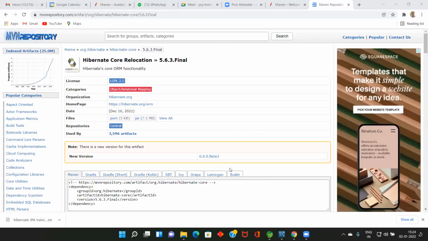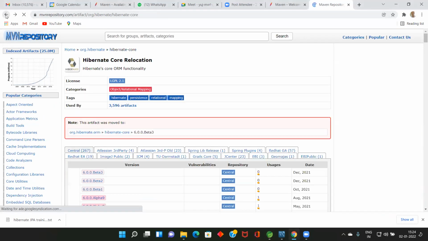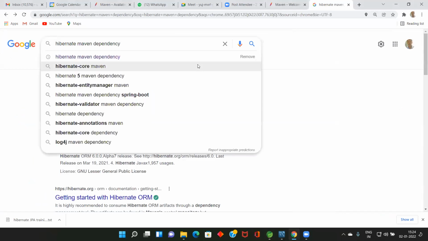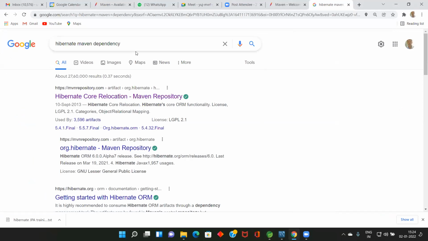Then probably this is going to create a lot of problems right from the beginning. Anyway, I'll go right from the beginning, since we are now recording, so that they will also understand. Can you all type Hibernate Maven dependency, enter. I think all could see. If you could not see, let me know, because I'm recording, so I will correct it.